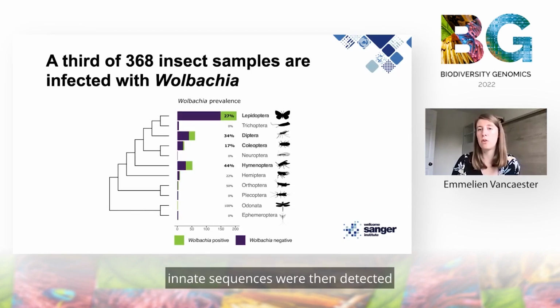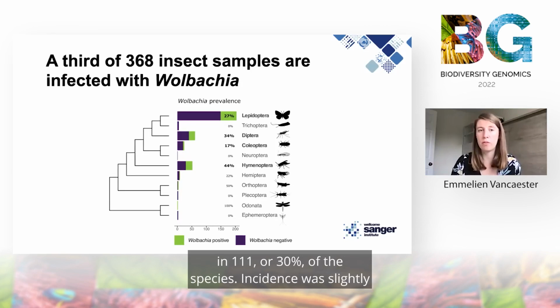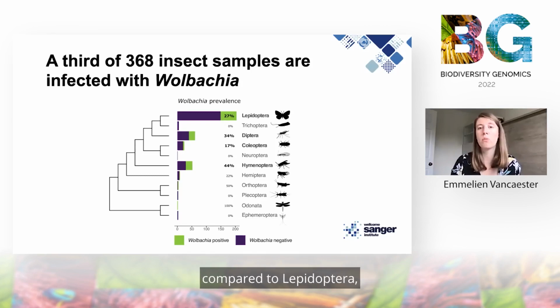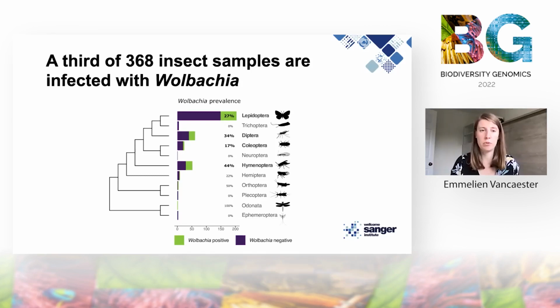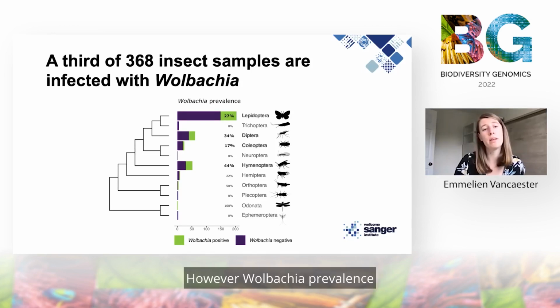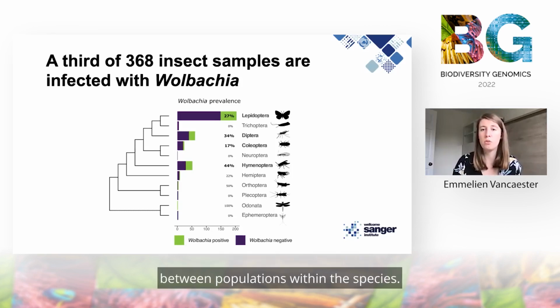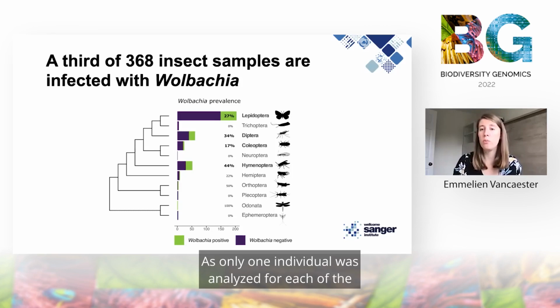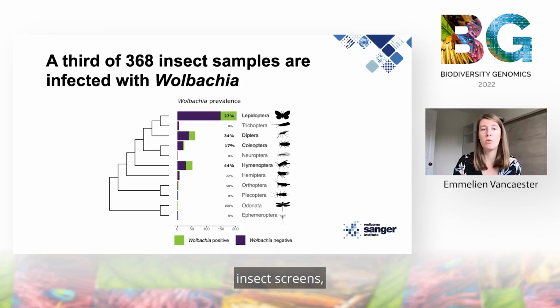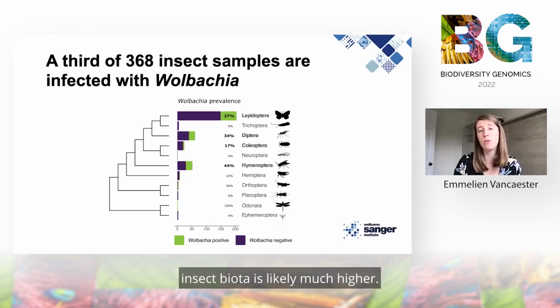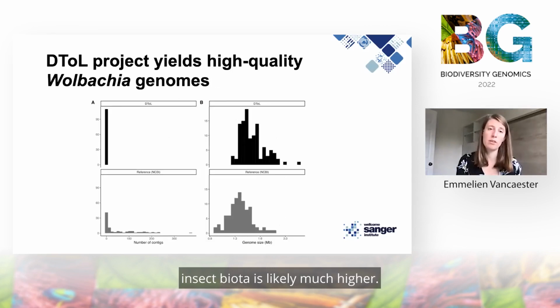Wolbachia's small subunit RNA sequences were then detected in 111 or 30% of the species. Incidence was slightly lower in Coleoptera or the beetles compared to Lepidoptera, Diptera, and Hymenoptera. However, Wolbachia prevalence and infection intensity varies between species and between populations within a species. As only one individual was analyzed for each of the insect species, the true level of infection within the insect biota is likely much higher.